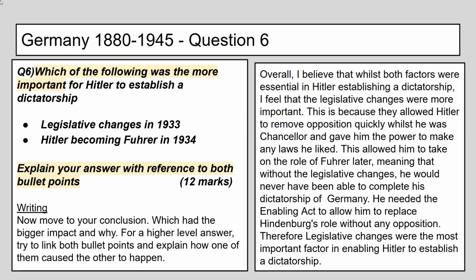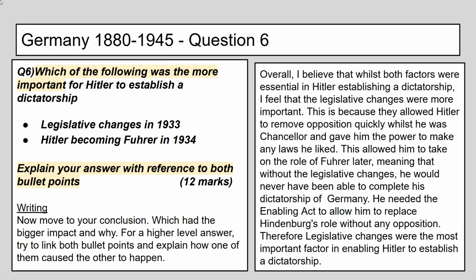Now, for a higher level answer, try and link both bullet points and explain how one of them caused the other to happen. So here's one example of a conclusion. Overall, I believe that whilst both factors were essential in Hitler establishing a dictatorship, I feel that the legislative changes were more important.